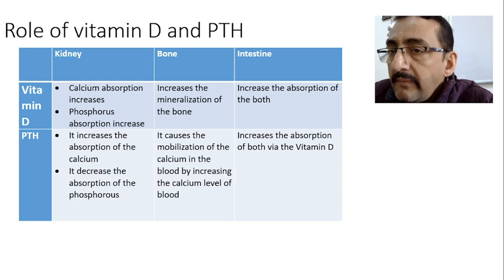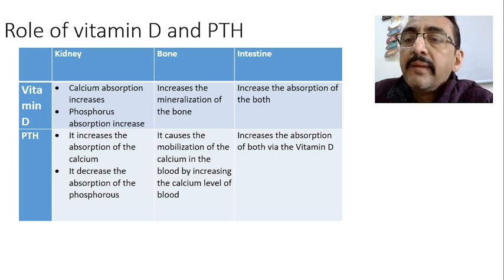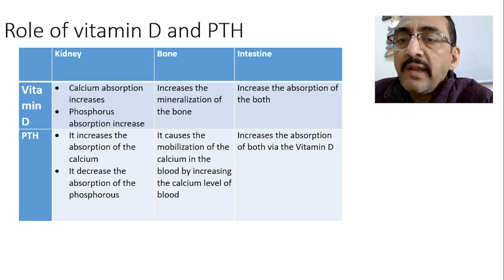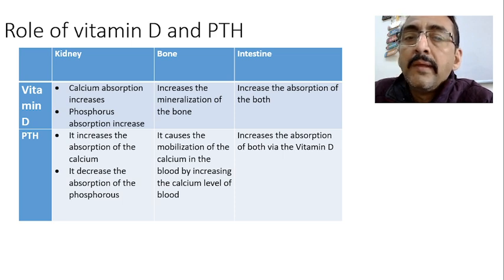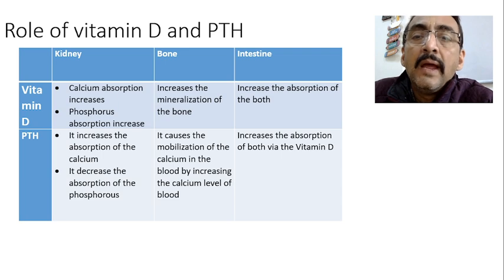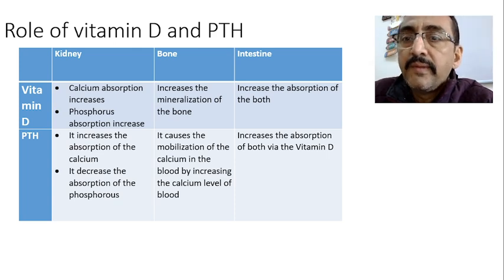Vitamin D in the kidney: the active form of vitamin D increases calcium absorption and phosphorus absorption. In the bone, vitamin D is responsible for increasing the mineralization of the bone. And in the intestine, vitamin D is responsible for increased absorption of both calcium and phosphorus.